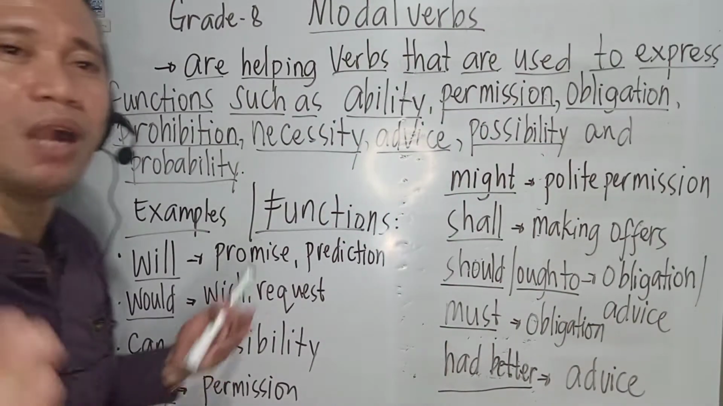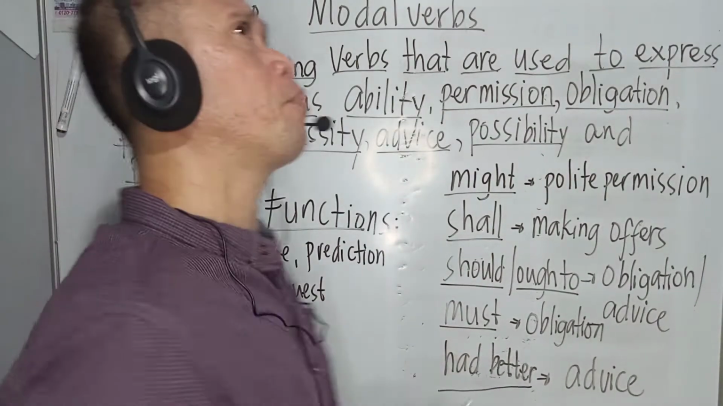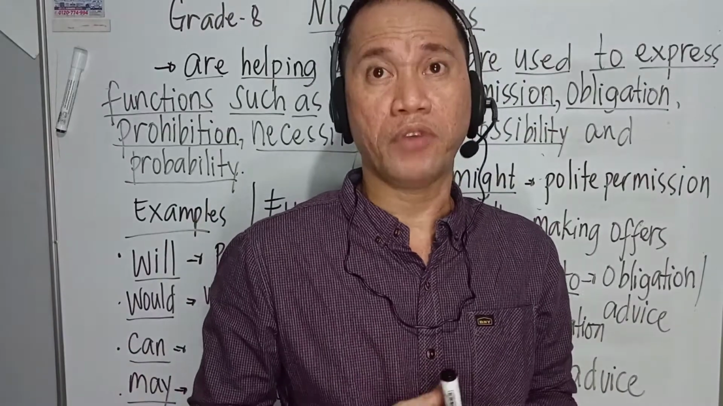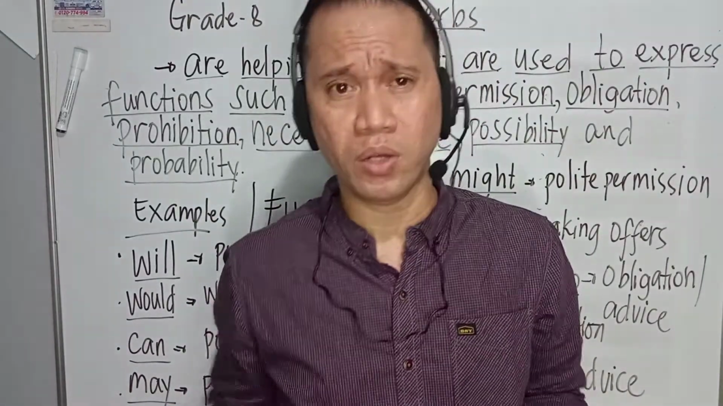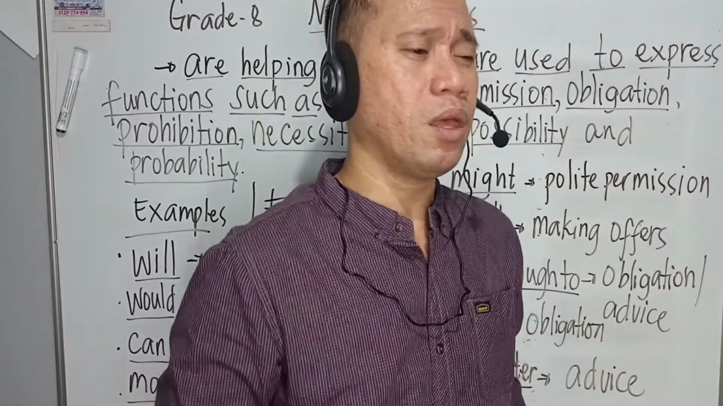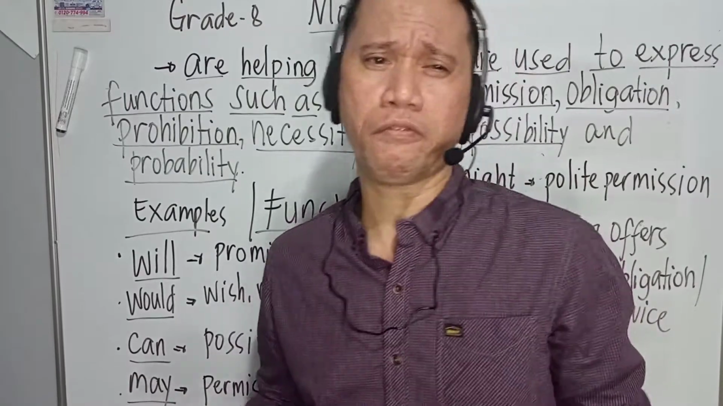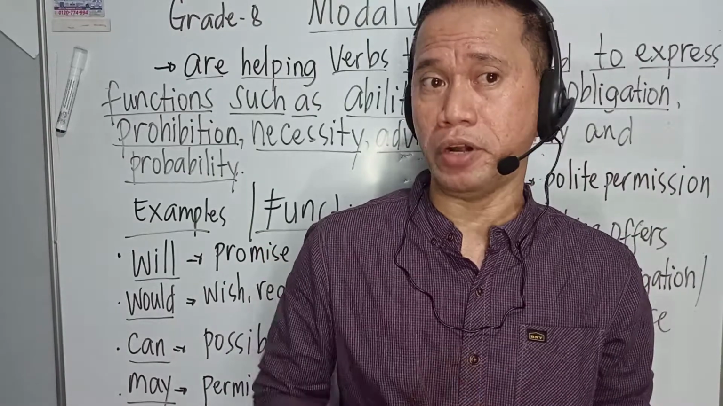Next is the modal verb may. May means permission. So for example, we ask permission from our parents: Mommy, may I go out? Daddy, may I go out? Or it might be like this: Teacher, may I go out? Okay, I want it to be phrased like that. That is the function of the modal verb may.